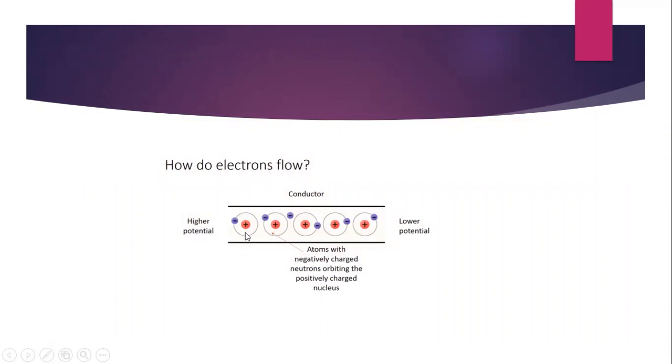This is a pictorial representation of the electron movement inside a conductor. An electric charge in an electric field possesses potential energy. This is because it is acted upon by a force due to the electric field, so that work is done as a charge moves. You can see in the diagram the movement of the electrons from the higher potential to the lower potential.